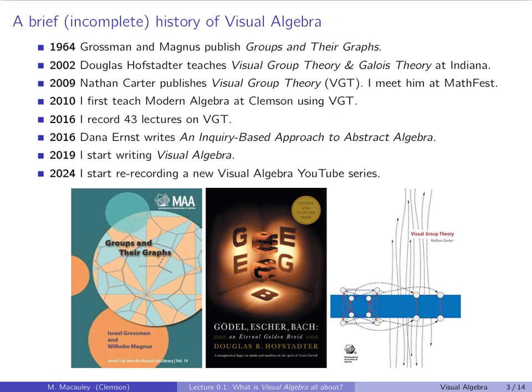So he was at Indiana when this all happened, and I think he taught this course 3 times. And one of those times, Nathan Carter was a PhD student who took the course, and he got an assistant professorship at Bentley University in Boston a couple years later, and he published a book, Visual Group Theory, basically on the course. And I met him at MathFest in 2019. A year before, I first taught modern algebra at Clemson University, and I decided to use his book.